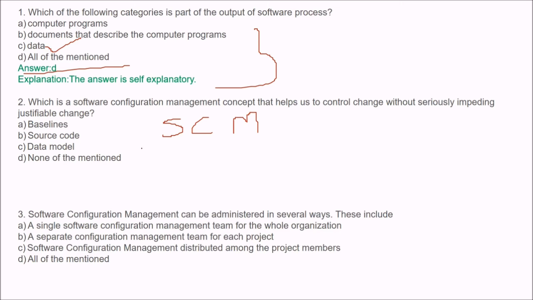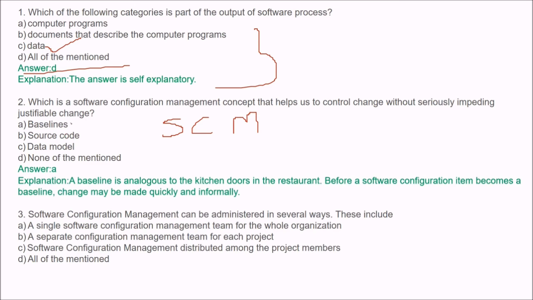The answer is A, baselines. A baseline is analogous to the kitchen doors in a restaurant. Before a software configuration item becomes a baseline, change may be made quickly and informally.